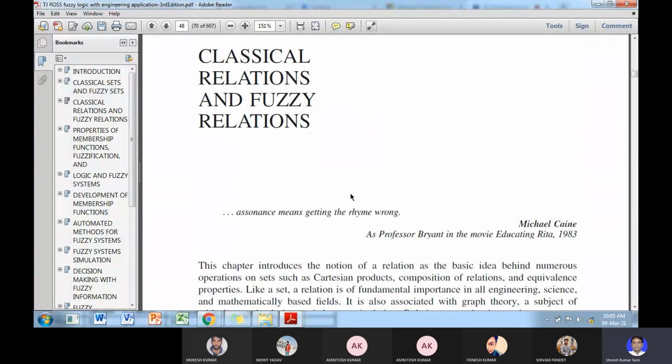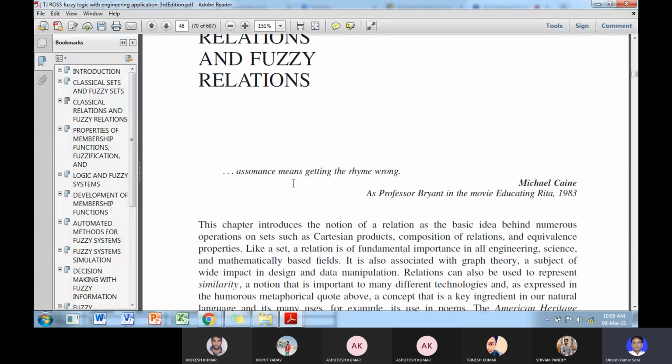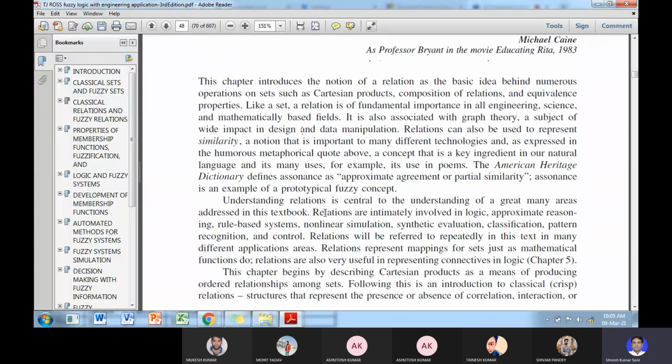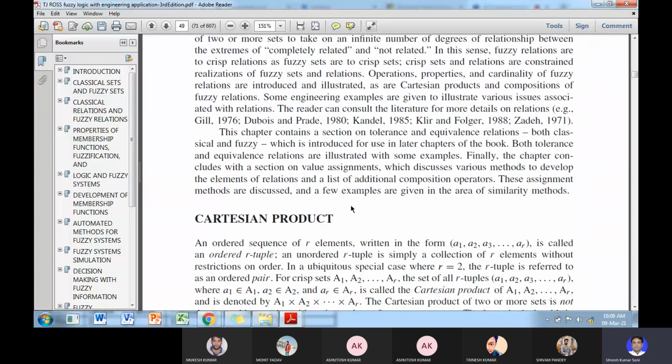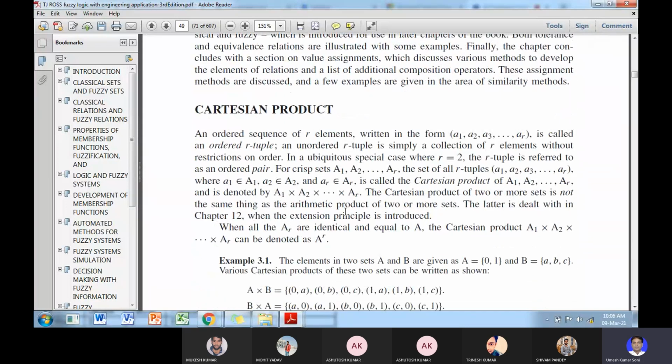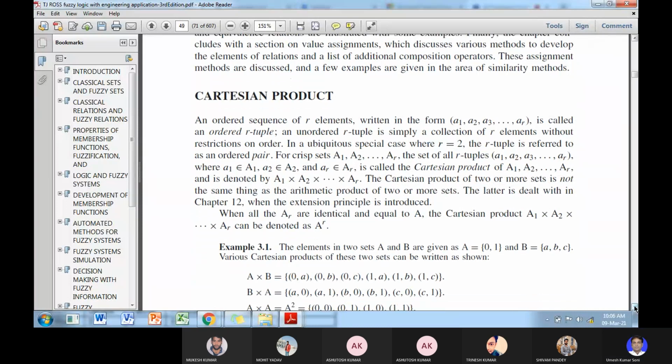तो क्लासिकल और क्रिस्प रिलेशंस एंड फजी रिलेशंस। ओके, सो ये थ्योरी है, आप स्टडी कर लीजिएगा, कोई दिक्कत नहीं है। The first is the Cartesian product, and the one is binary product and ternary product. So here you have two crisp sets A and B, and A has the crisp values 0 and 1, B has crisp values A, B and C.